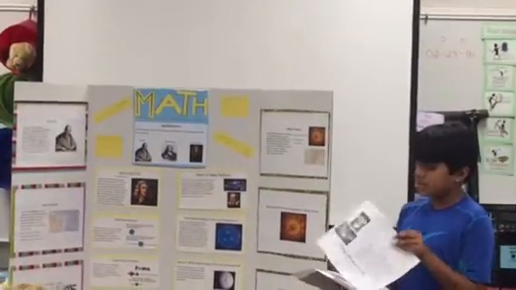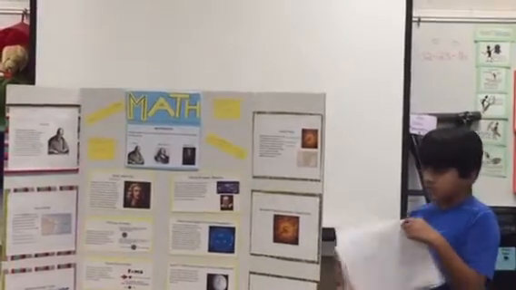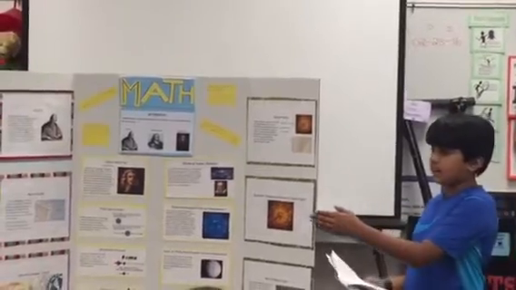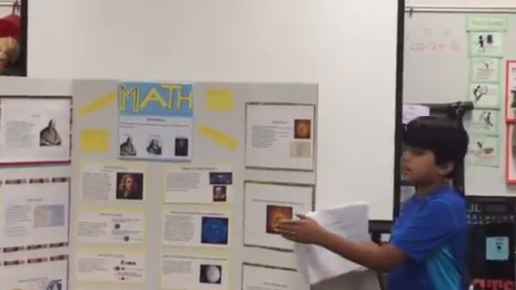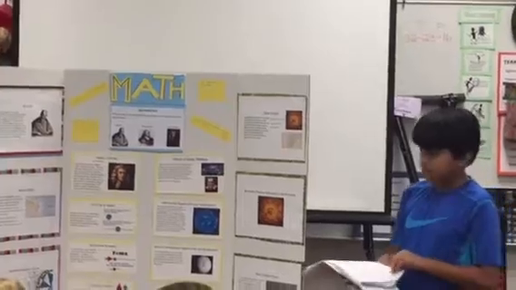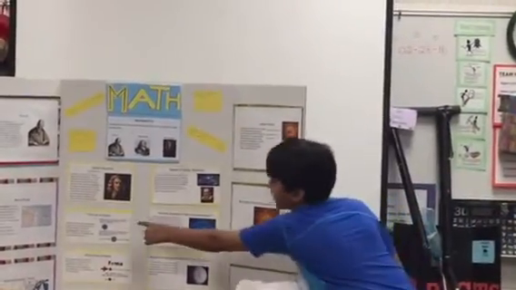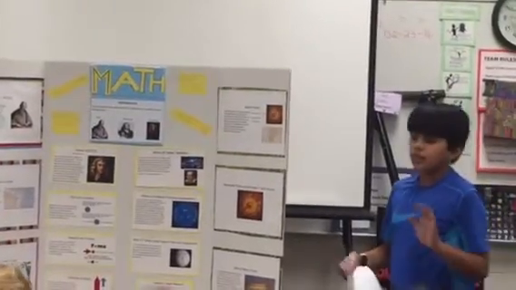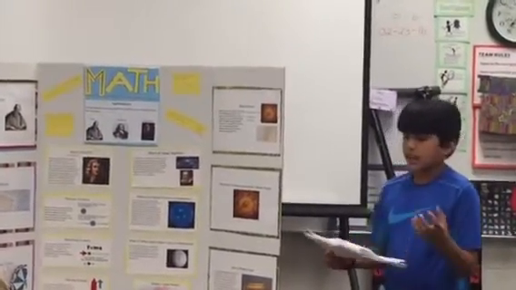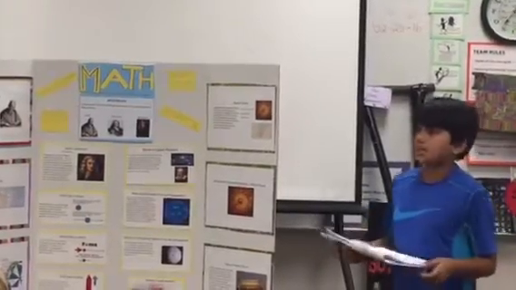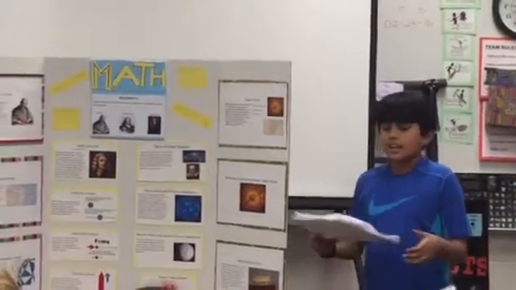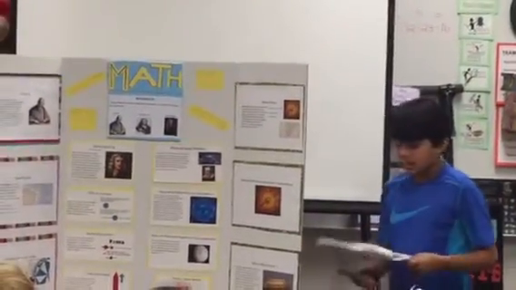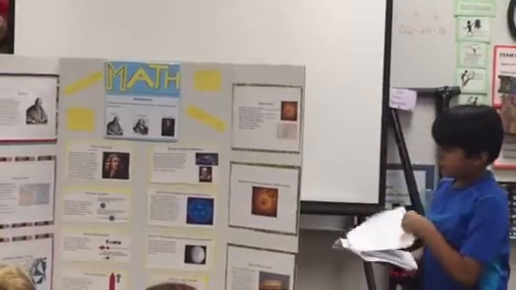Now I'll talk about Newton's three laws of motion. Newton's first law of motion is that if something goes in one direction, it will keep on going in that direction unless something moves it. That was the first one, and that was over there, that picture. Newton's second law of motion is that the more force you put, the more acceleration comes. You might be scratching your heads and thinking, what in the world is that? That means that the more force you put on the mass, the faster it will go, the more acceleration. And that was over there.